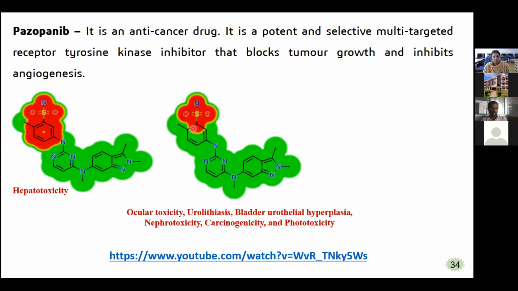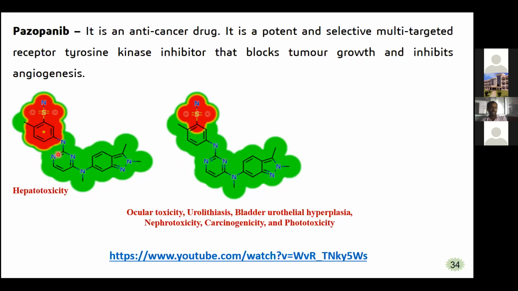And if you observe this part, this complete aromatic is not responsible. Some part of the aromatic ring and the sulfonamide group, the SO2NH2 group, is responsible for the ocular toxicity, urolithiasis, bladder urothelial hyperplasia, nephrotoxicity, carcinogenicity, and also phototoxicity. So all these toxicities are related only to this functional group, due to its presence. So we can identify in this tool which group or scaffold is responsible for the toxicity.